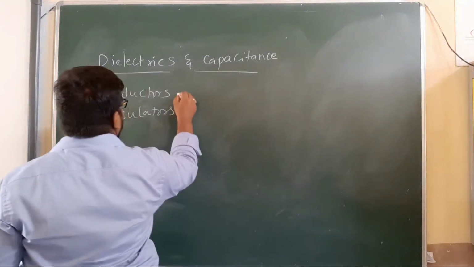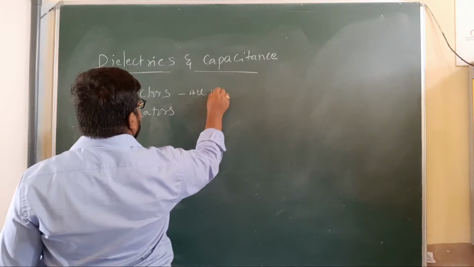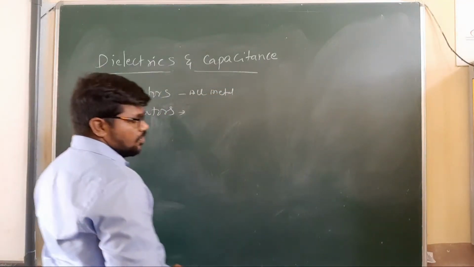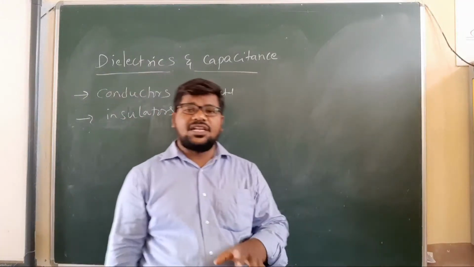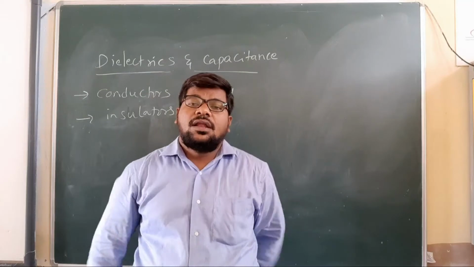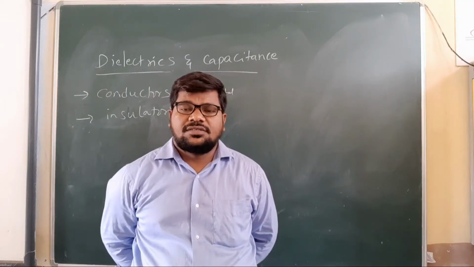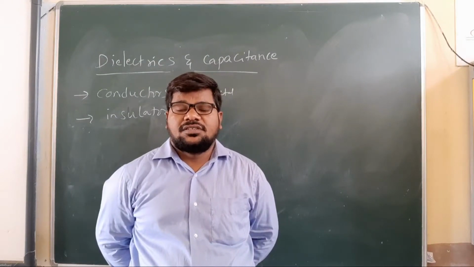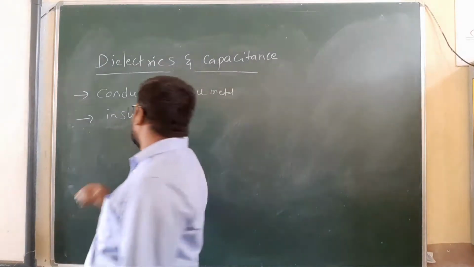All metals are examples of conductors. Insulators are substances or materials which do not have a large number of free electrons and do not allow electric current through them.